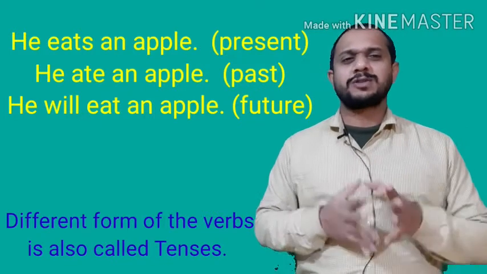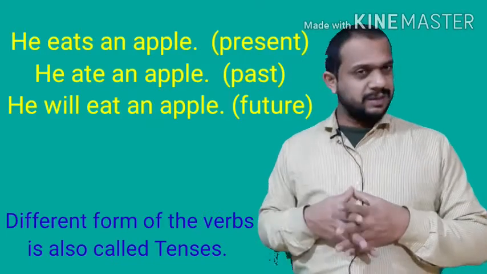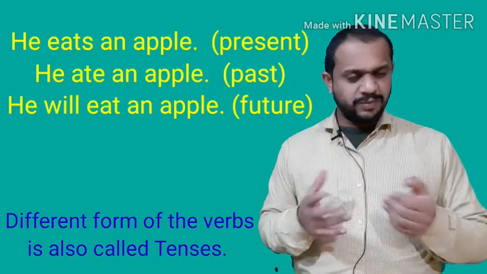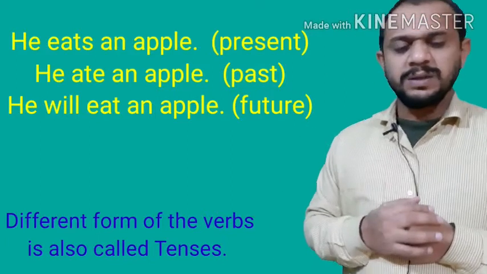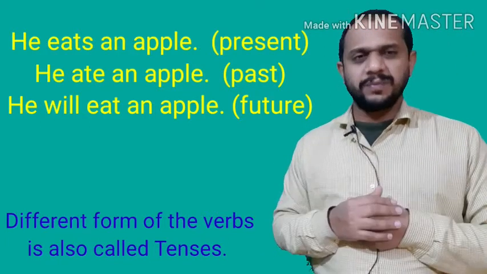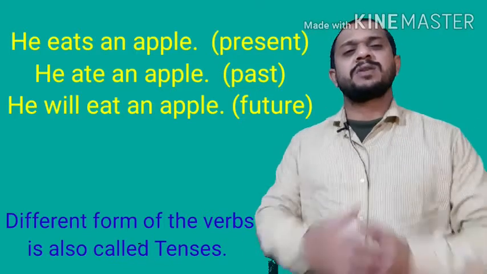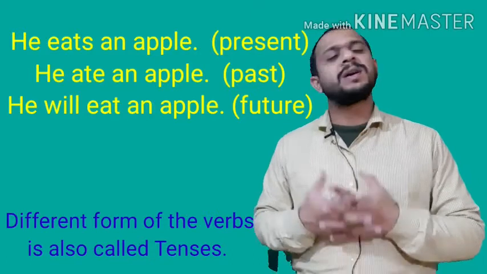In the second sentence, you have V2 in action. In the third sentence, you apply will plus V1. So these are different forms of the verb. You have seen different forms of the verb in all three sentences. A different form of the verb is also called tenses.